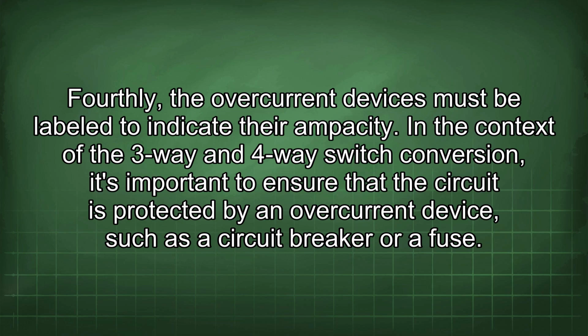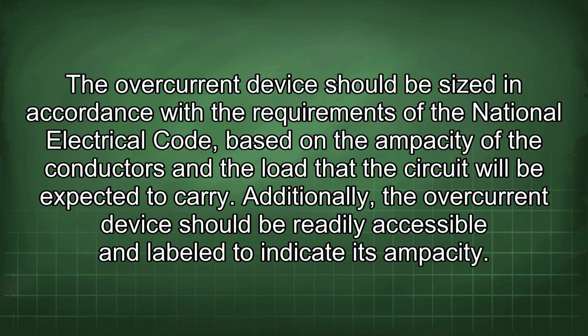In the context of the 3-way and 4-way switch conversion, it's important to ensure that the circuit is protected by an overcurrent device such as a circuit breaker or a fuse. The overcurrent device should be sized in accordance with the requirements of the National Electrical Code, based on the ampacity of the conductors and the load that the circuit will be expected to carry. Additionally, the overcurrent device should be readily accessible and labeled to indicate its ampacity.